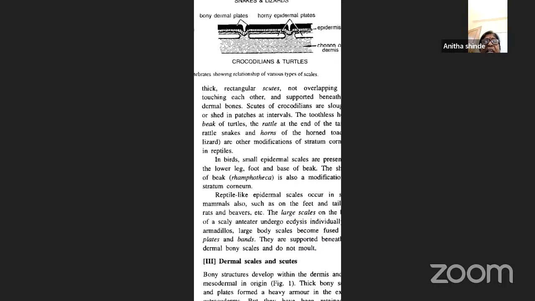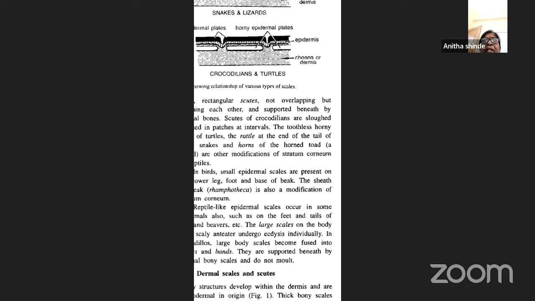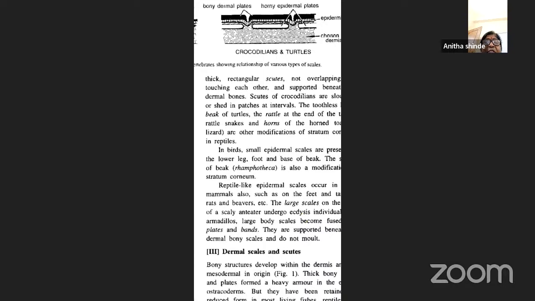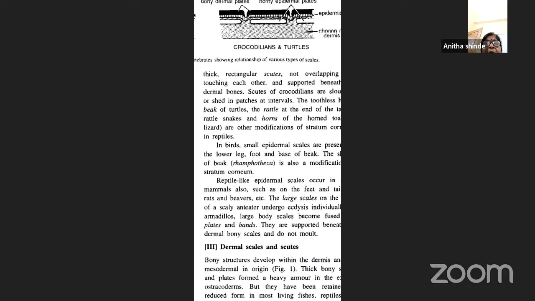Like what you find in the horned toad, for example, a lizard. So these are all nothing but modifications of the stratum corneum in the reptiles. Then in the birds, you also find epidermal scales present on the lower leg, foot, as well as the base of the beak. Again, this is also a modification of the stratum corneum.